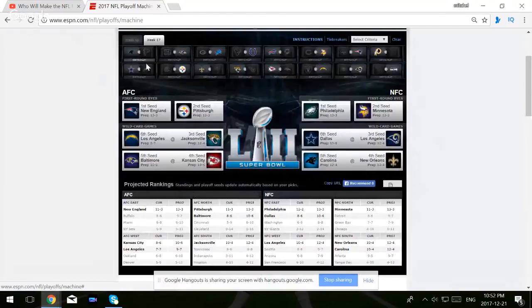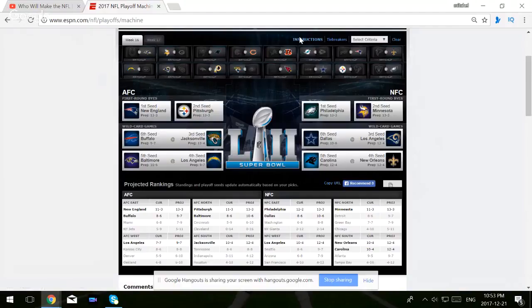What else could happen? So let's say the Chiefs drop a game, maybe. Where are the Chiefs? If the Chiefs lose to the Broncos, nothing happens for them. But if they drop 2 games, they miss the playoffs completely, which is highly unlikely. If the Eagles lose 2 games, the Vikings finish the 1st seed, the Eagles finish the 2nd seed.